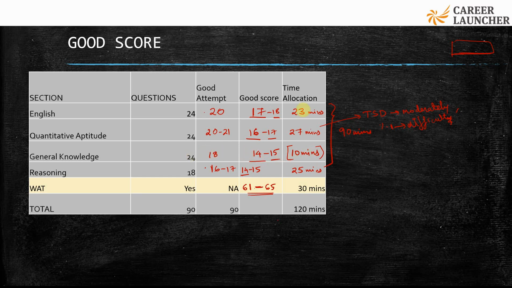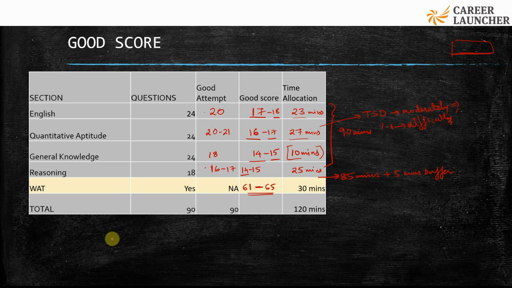Okay. If you just add these timings, 23 plus 27 is 50 minutes, 50 plus 10 is 60, 60 plus 25 is 85. So this comes out to 85 minutes, which means I have 5 minutes for buffer. These 5 minutes are for the end, if I feel that I still had 2 questions in quant which I could have tried, or there was a question on TSG which you wanted to give time to but couldn't.